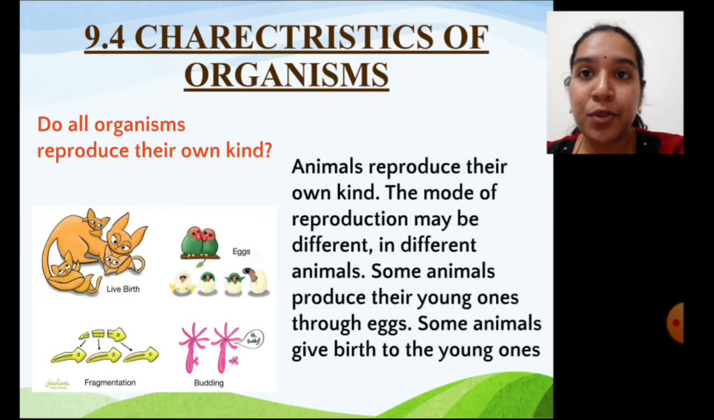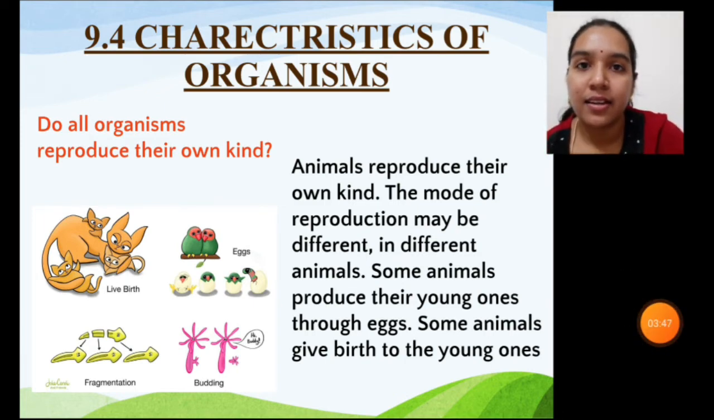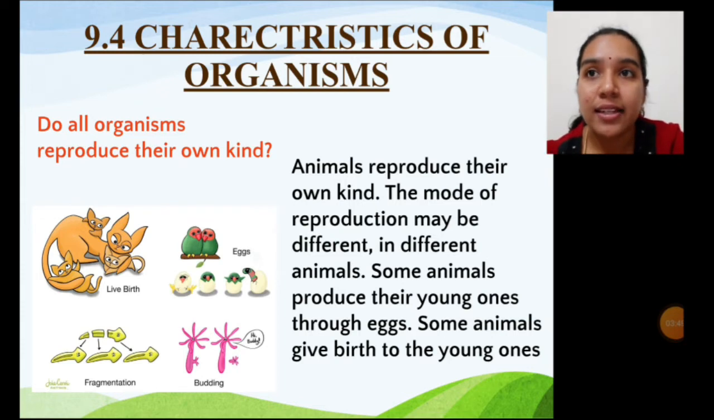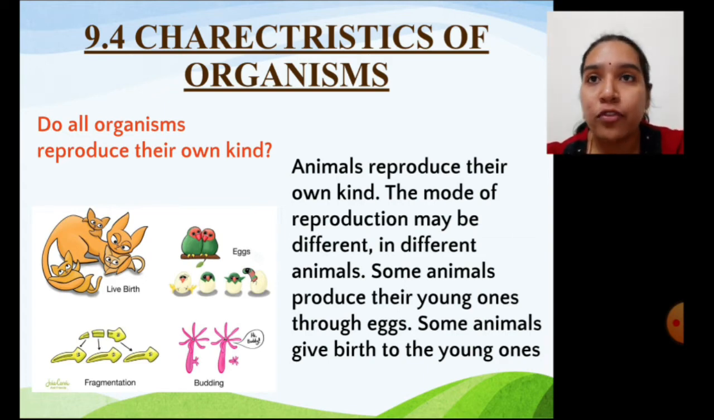Animals can reproduce their own kind. That means animals are capable of giving birth to young ones of their species only or of their type or kind only. Just now we learned that birds lay eggs and new ones hatch out of them. But the mode of reproduction is different in different kinds of animals.